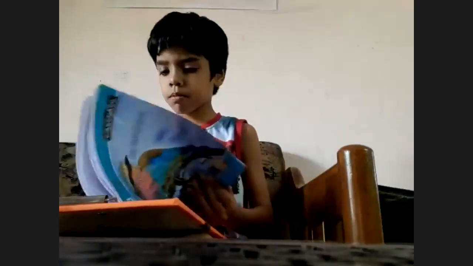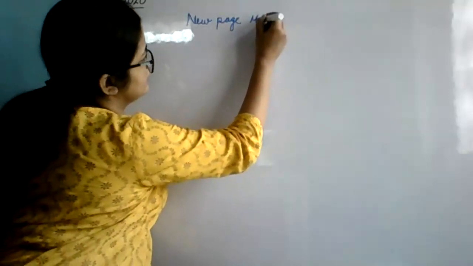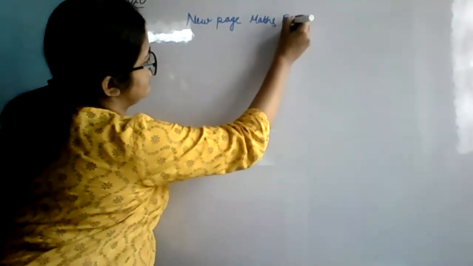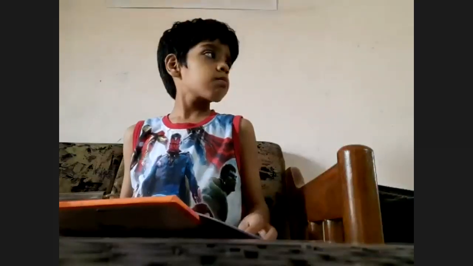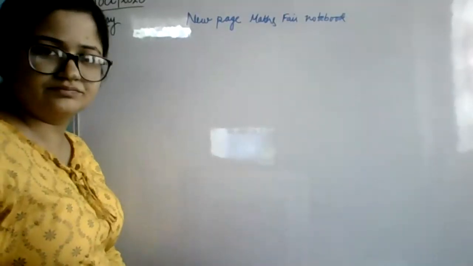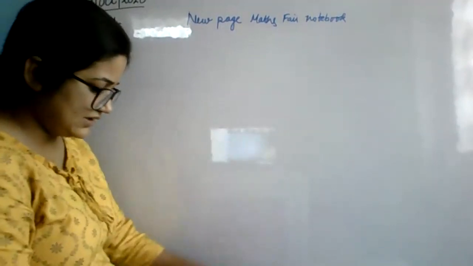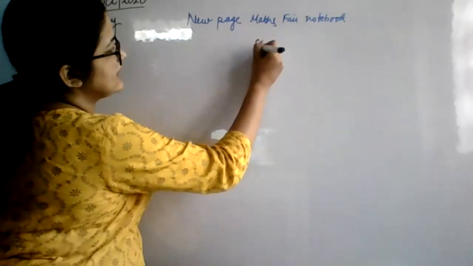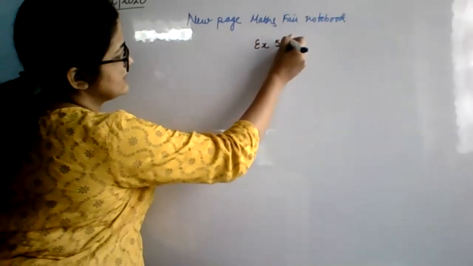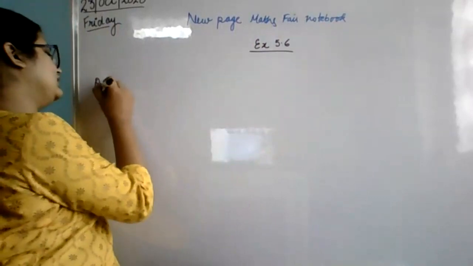On a new page, put down the date and write maths fair notebook. Obviously, maths fair notebook. Okay, in maths fair notebook, just wait. Yes. So at the top, write exercise 5.6 and write whatever I am writing. Put question A.